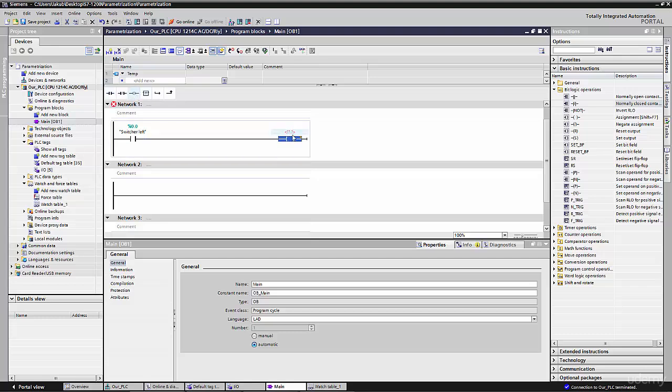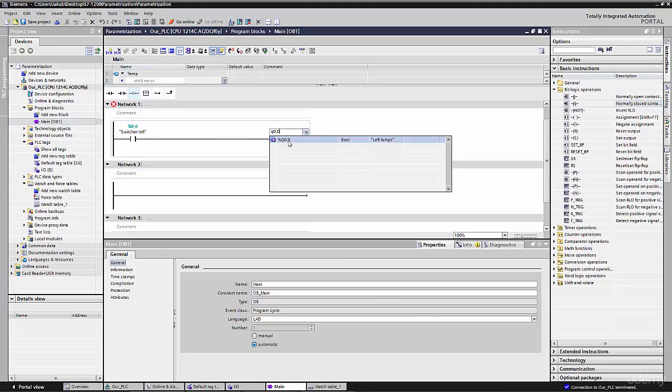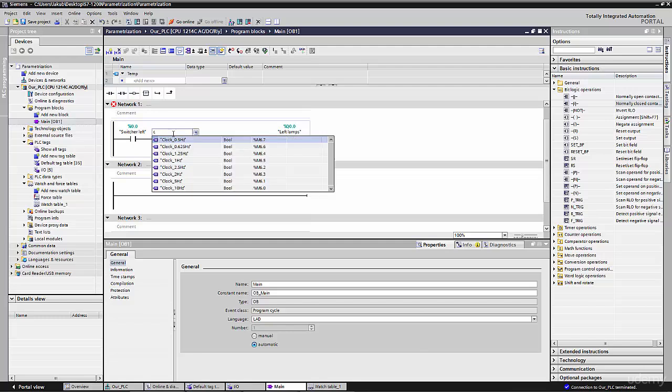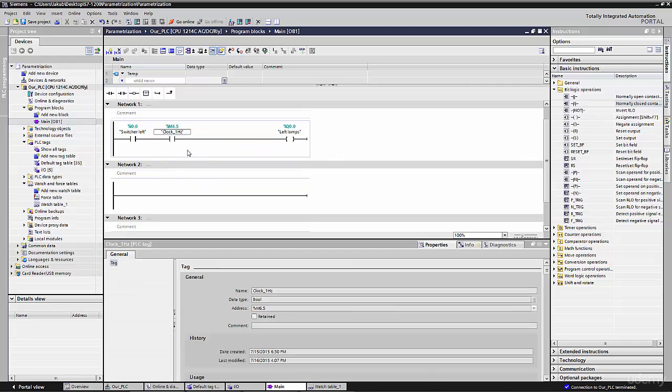This switcher left switches our Q0.0, exactly the left lamps. It would only switch on, but we want it to blink, so we should start our generator clock, for example a clock of 1 Hz, so 1 second on and 1 second off.